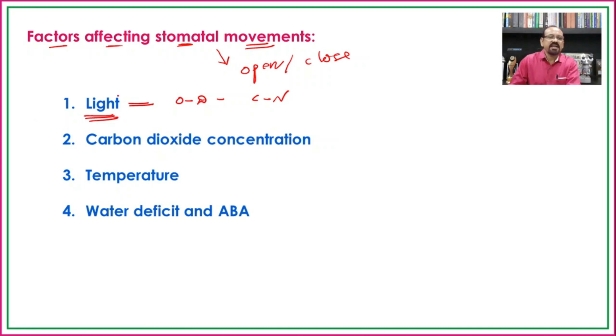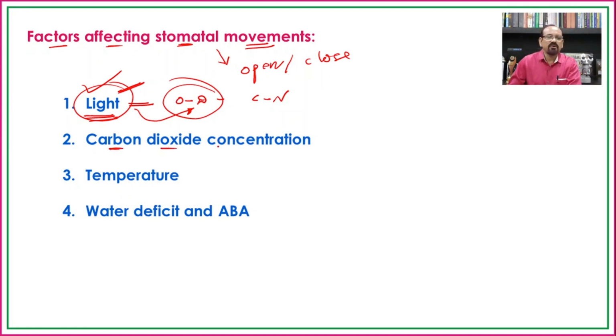So it means that light has a certain stimulating effect to open the stomata. But it is not only the light that is responsible; because of the presence of light there is photosynthesis, and because of photosynthesis there is a reduction in carbon dioxide concentration, which helps in opening the stomata during the day. So it has a positive effect on the opening of the stomata.